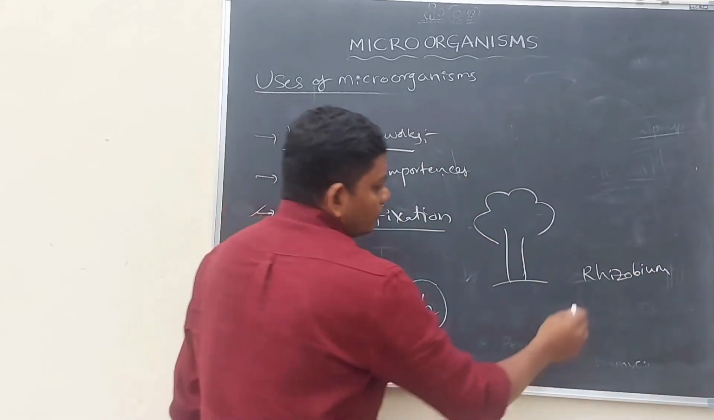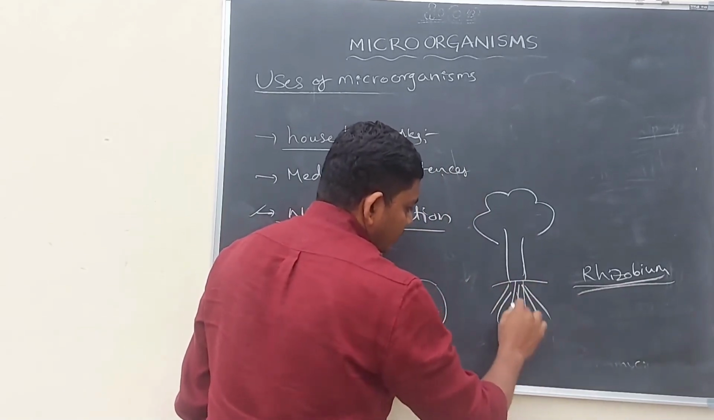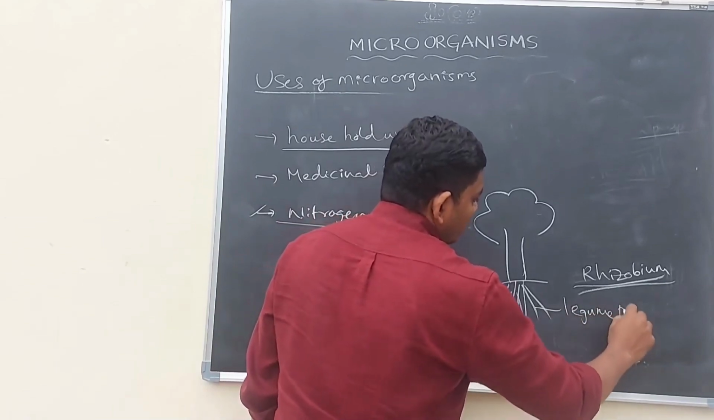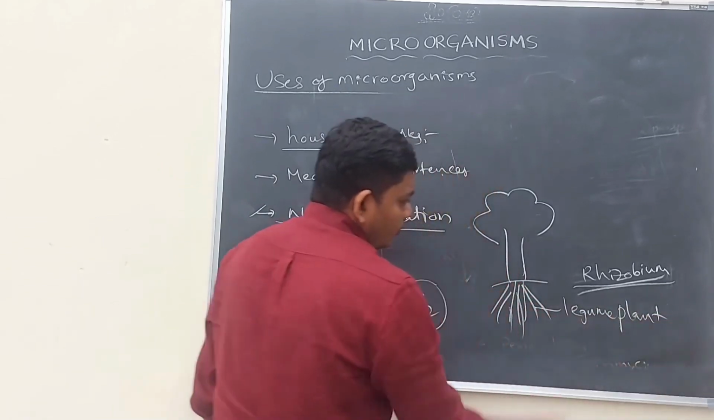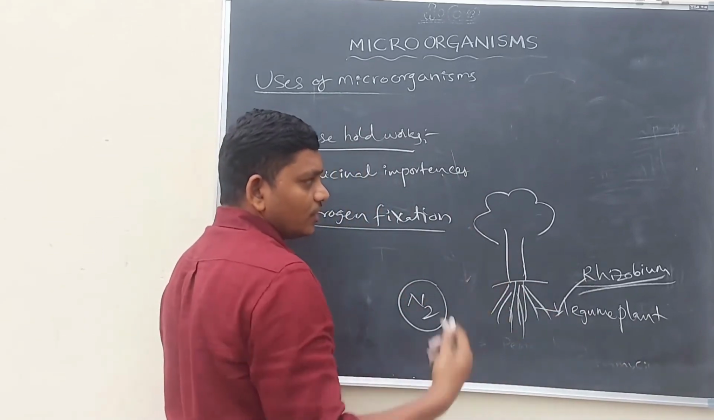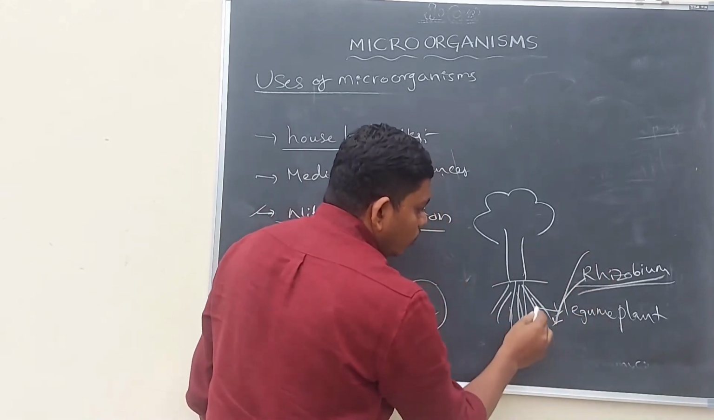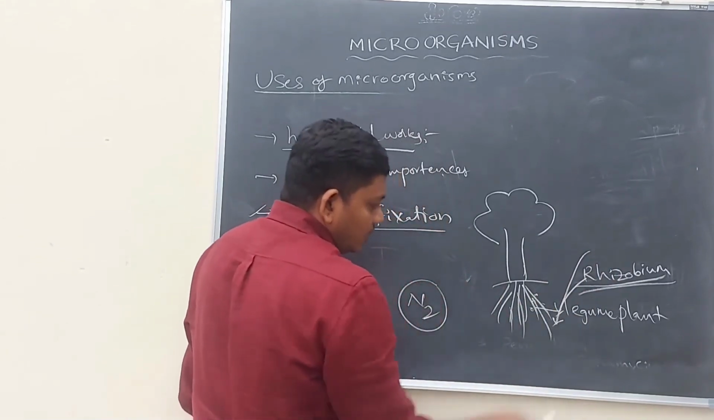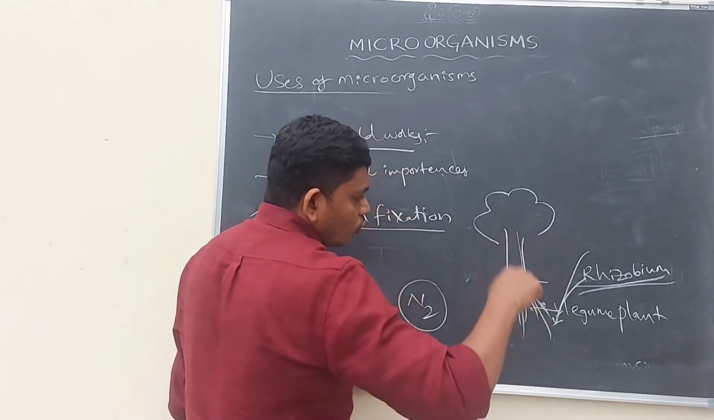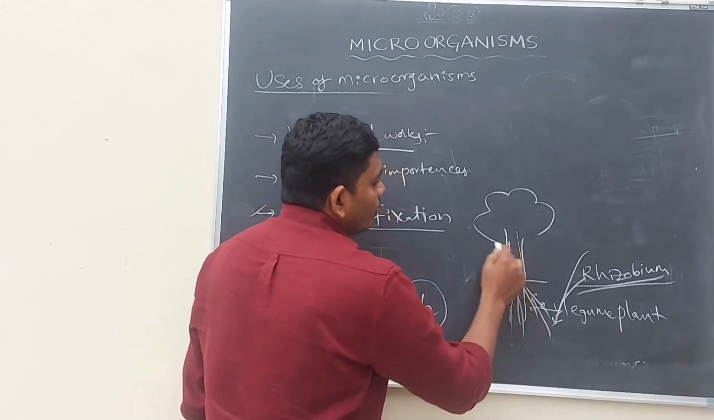This bacteria is usually seen in the roots of leguminous plants. Leguminous plants are legume plants. This bacteria gathers the nitrogen from the atmosphere and stores it in the root nodules of the legume plants. Then the plant uses the nitrogen stored by the rhizobium in the roots, and it will grow in a proper way.